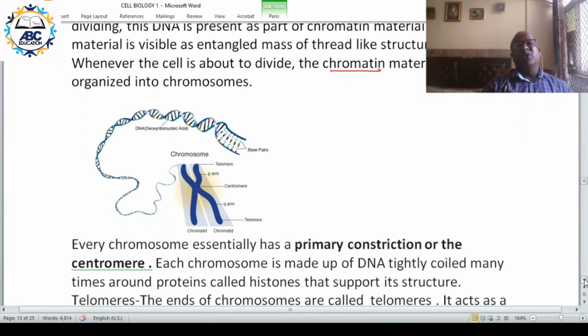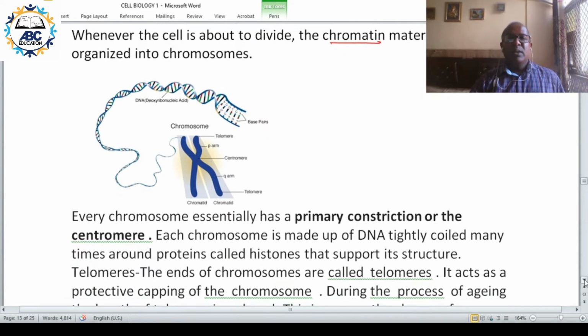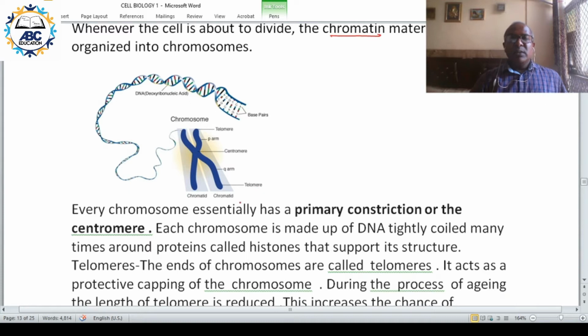Now this is the structure of a chromosome. Chromosome is made up of DNA, and each chromosome has a primary constriction or centromere. This point at the center is your centromere. Each chromosome is made up of DNA tightly wound around protein called histone.